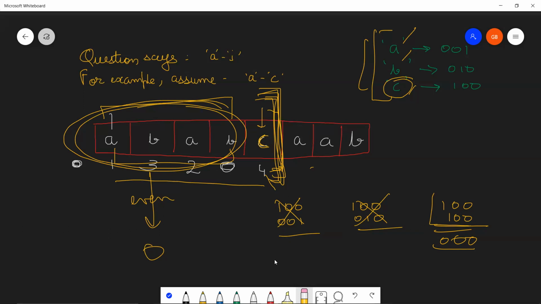I'm just going to give you one last reminder: for my example, I took the characters to be available from A to C. The question says you have from A till J. The concept remains the same. It's just that while you are generating masks for A to J, the length of the mask will be 10 actually. For my example, we took masks whose length was 3. I hope you guys know how to generate masks of length 3 and masks of length 10 very easily. Every single concept would remain the same. It's just that the generation of mask would differ.